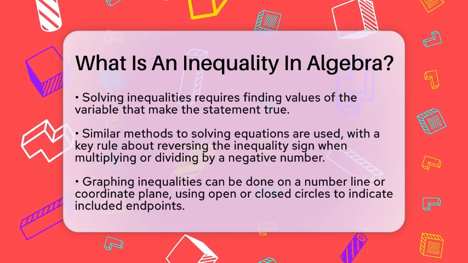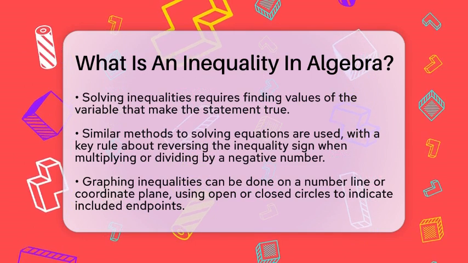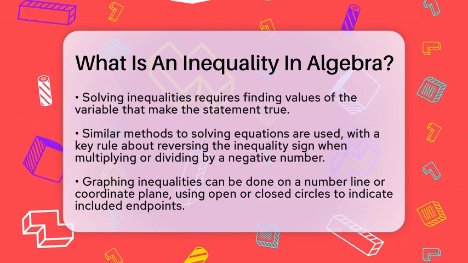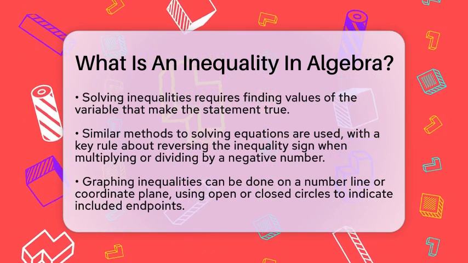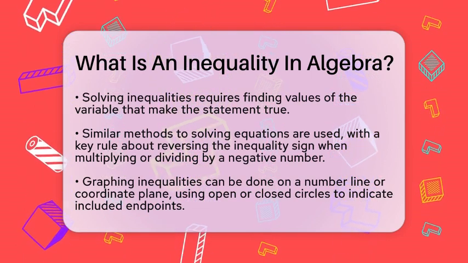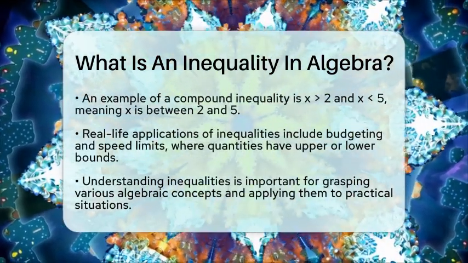Now let's talk about compound inequalities. For instance, if we say x is greater than 2 and less than 5, we can express this as x is between 2 and 5. On the other hand, if we say x is less than 1 or greater than 4, it means x can be either less than 1 or greater than 4.